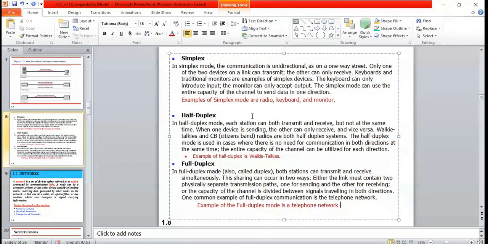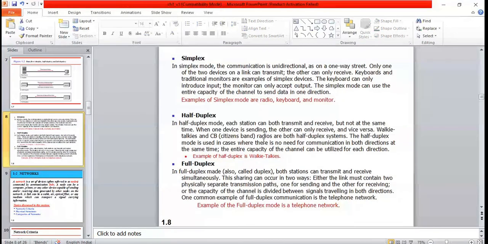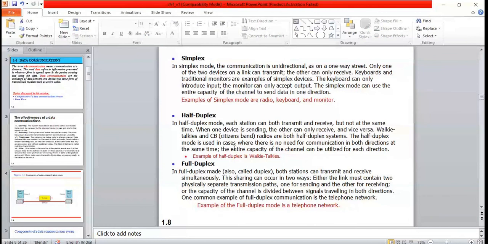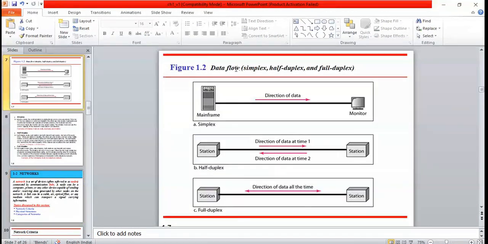So what are these three? Simplex, half duplex and full duplex. You need to remember the examples so that you can explain the terms. These are the different types of data flow. What are the different types of data flow? You should be able to explain them with a diagram: simplex, half duplex and full duplex.